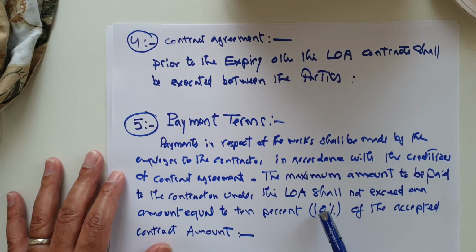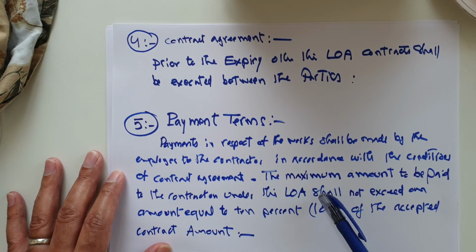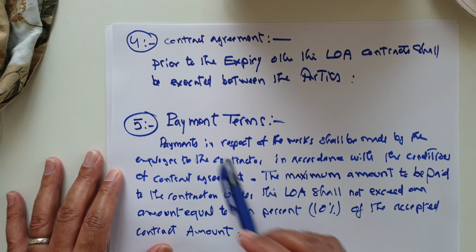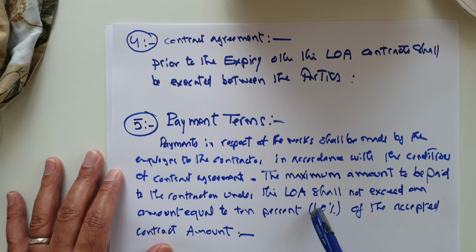This is important because sometimes the employer has to pay some amount to the main contractor until the contract agreement is finalized. So we have to conclude and confirm exactly how much amount can be paid under the LOA, from the employer to the main contractor.